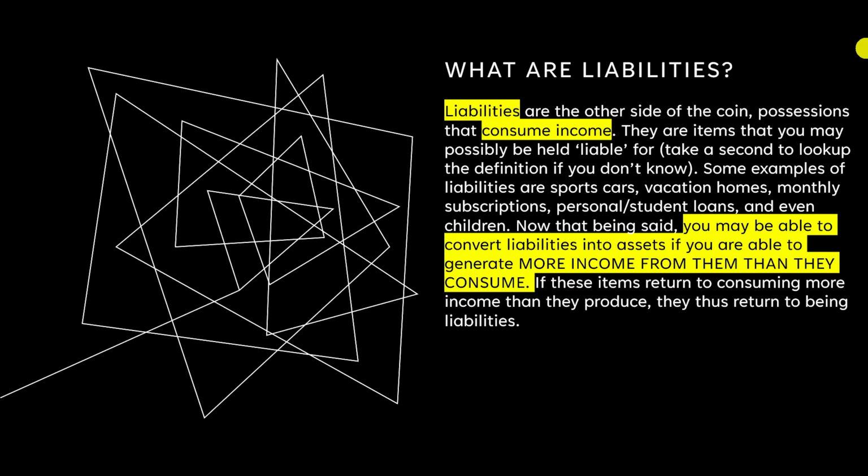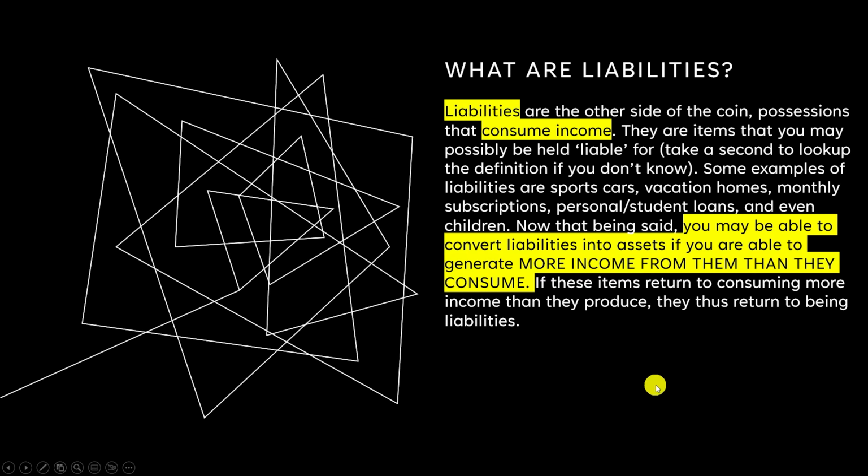All right, next we will go over what are liabilities. Liabilities are the other side of the coin. These are possessions that consume income, and they are items that you may be held liable for. Basically, you are responsible for paying for them. These also have physical and non-physical forms. Some physical forms may be sports cars, vacation homes. Some non-physical forms may be monthly subscriptions, like if you have Netflix, or personal and student loans that you have to pay for monthly.